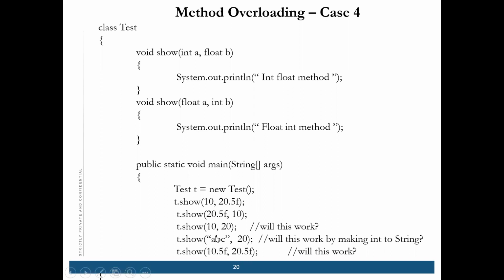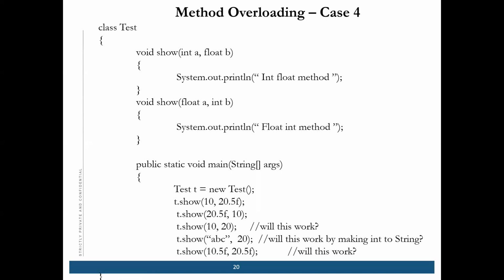Now, if we call with 10 and 20, what will happen? The second one will be called, because of type promotion.